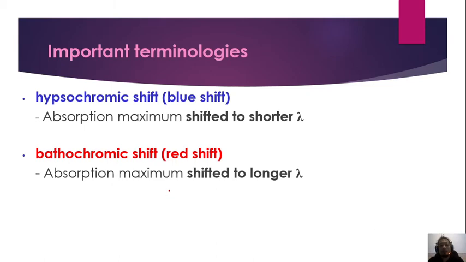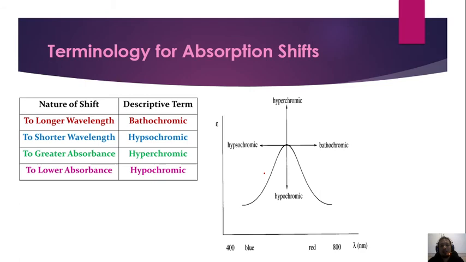So other important terminologies are hypsochromic shift, which is a blue shift, and also bathochromic shift, which is a red shift. Hypsochromic shift is when the absorption maximum shifts to the shorter wavelength, and for bathochromic shift or red shift, the absorption maximum shifts to the longer wavelength. And this is a simple diagram.